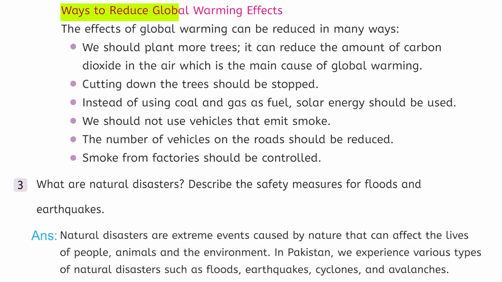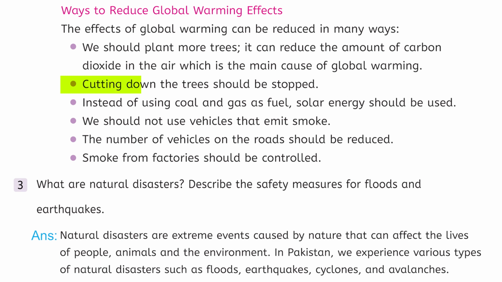Ways to reduce global warming effects. The effects of global warming can be reduced in many ways. Number 1, we should plant more trees. It can reduce the amount of carbon dioxide in the air, which is the main cause of global warming.